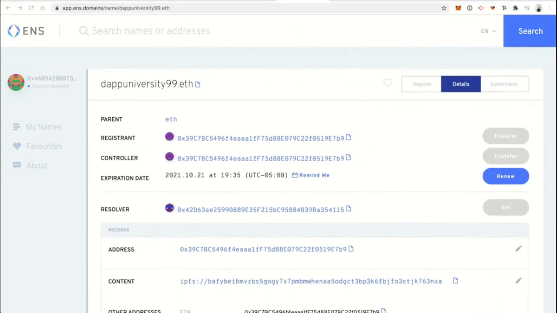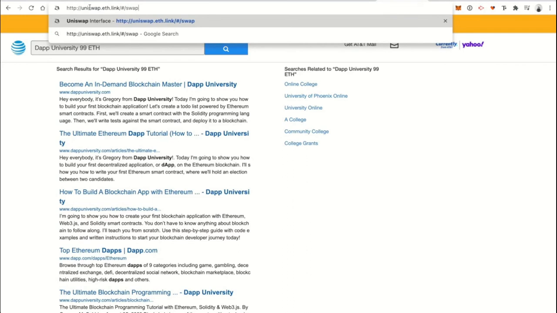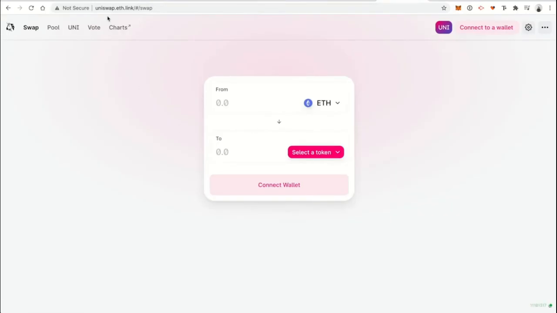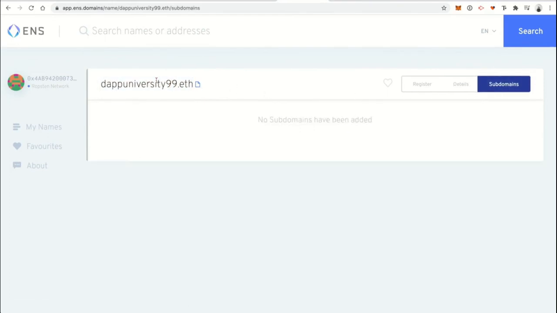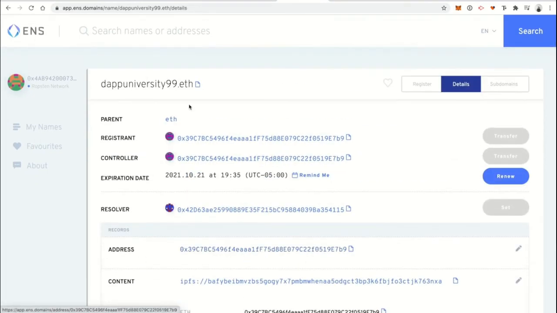I'll show you an example. Basically, you can go to uniswap.eth.link, and this will take you to the IPFS website. The last thing I'll call out here is that you can also do subdomains. So if you want to do something like dap.university99.eth, you can just add subdomains with this tab here. I might walk through that in this video, but that's just a cool bonus that you can do if you want. So that's an overview of ENS and how it works.